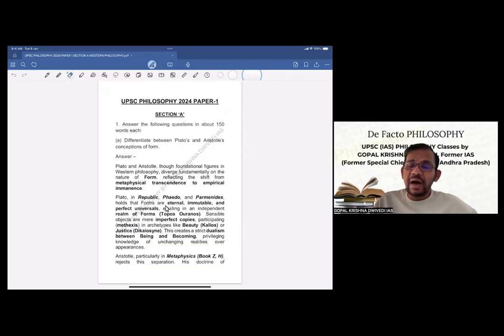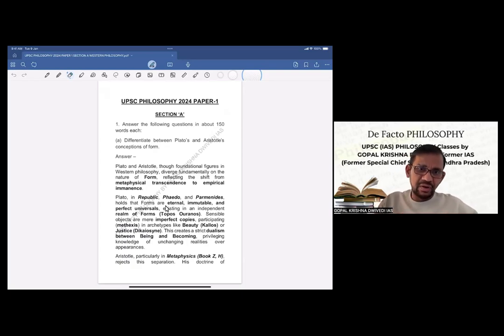And after exposition of the idea or doctrine, you have to critically evaluate also in most of the questions. I mean, we will also tell, because in some questions there may not be any scope, so we will not do it. But in some, there will be more scope, 60-40, 60 exposition, 40 critical evaluation. In some, we will do 75-25, 70-30. And in some, there will not be any critical evaluation. So that also we'll try to tell, because that is also important. Now let us start, because all these things will become clear as and when we proceed.